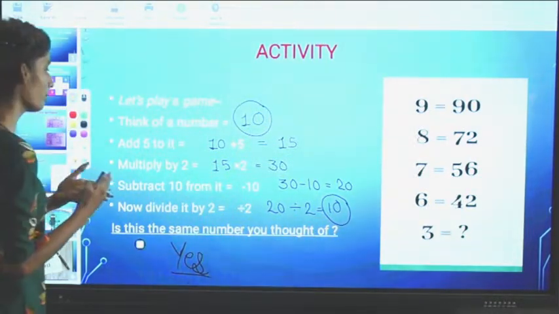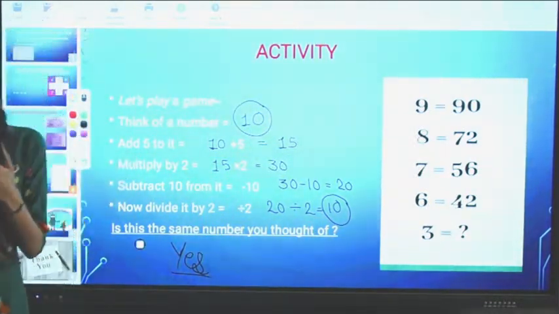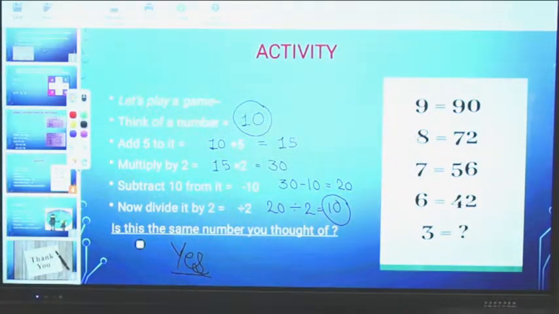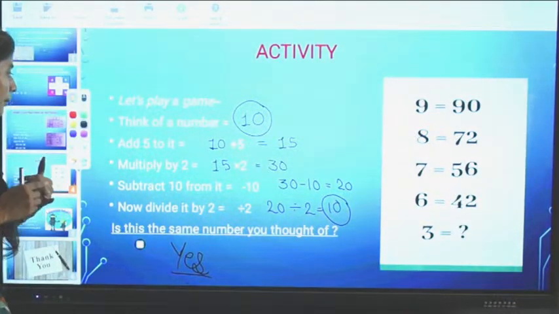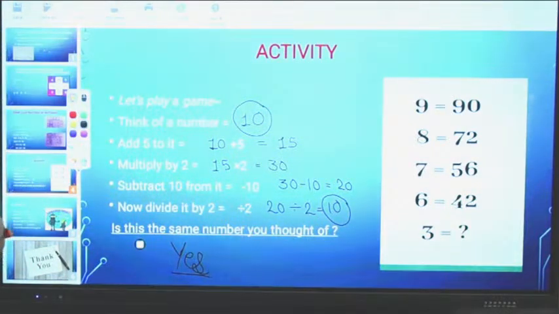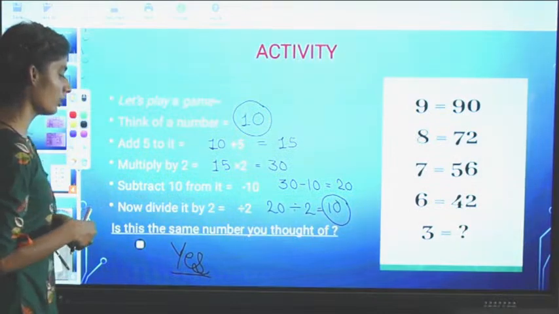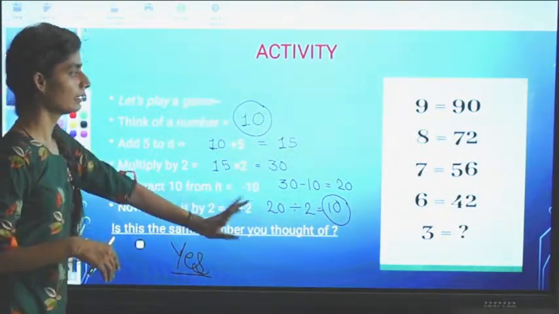First think of a number, then add 5 to it, then multiply that by 2, subtract 10 from it, and then divide it by 2. Thereafter we will get the number. Okay, and the number will be the same.